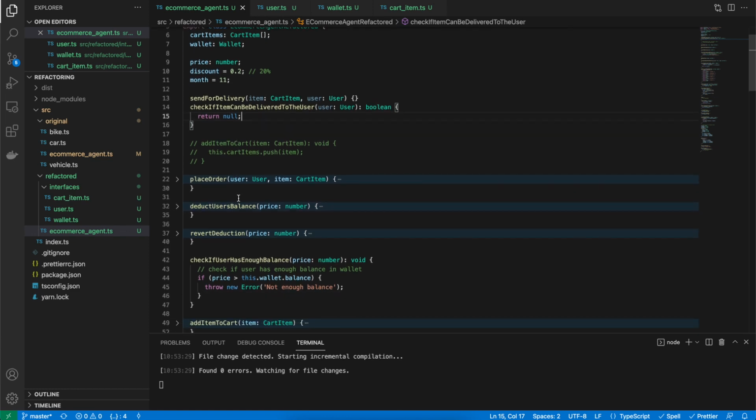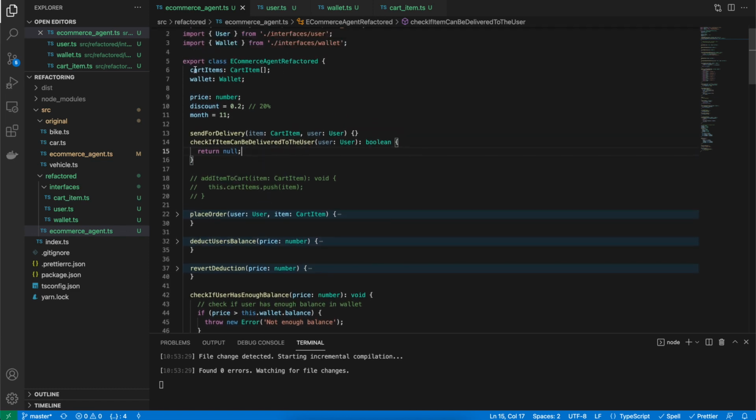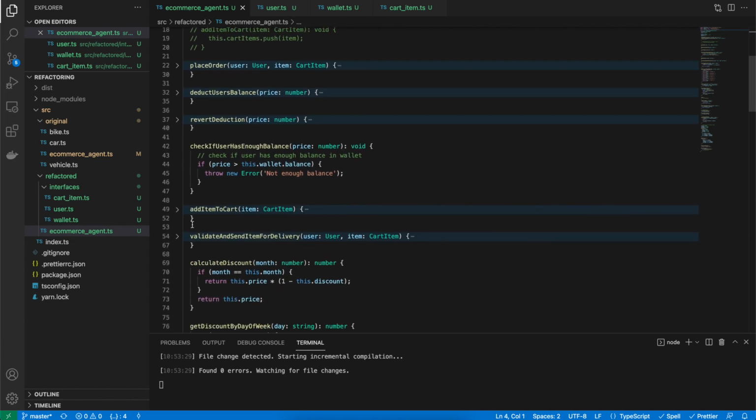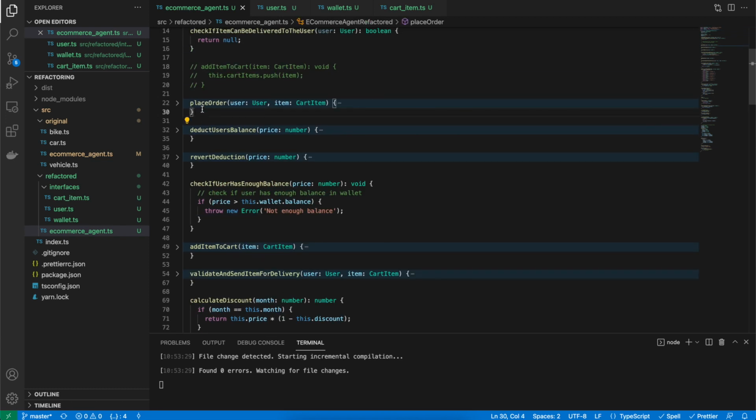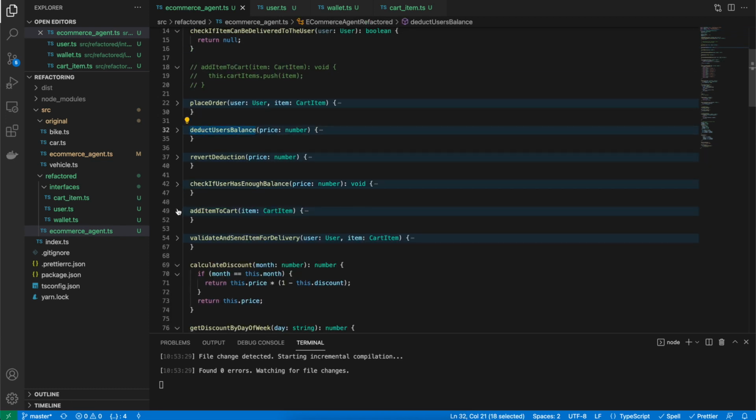Alright, so let's try to understand the entire class, what it's doing. There are cart items which are maintained, a wallet, price, a discount, and month. So I don't understand what these things are doing, which function is using them. So it's quite a different kind of functionality that the same class is doing. So yeah, let's see. This is a place order, deduct. These are all used inside place order.